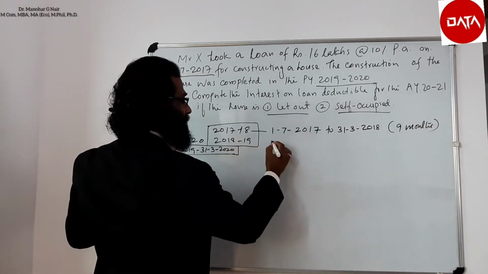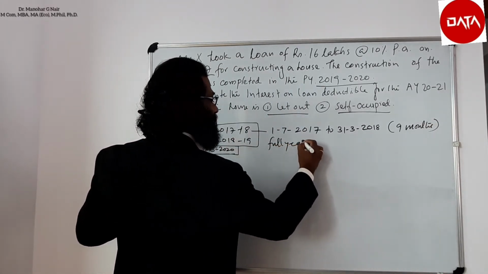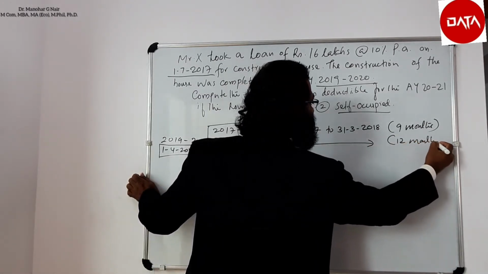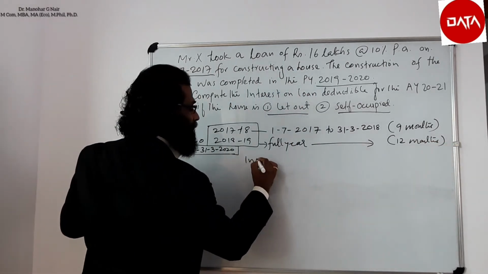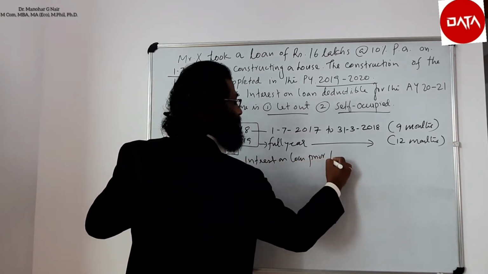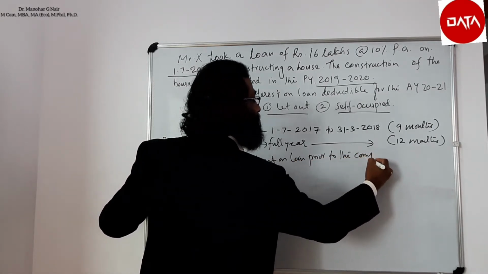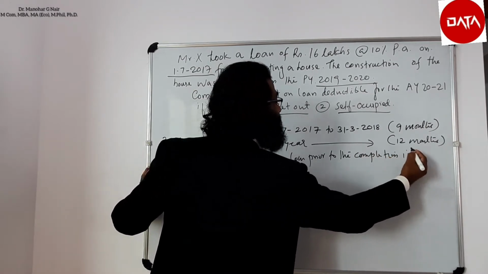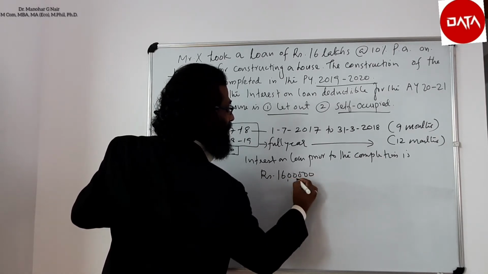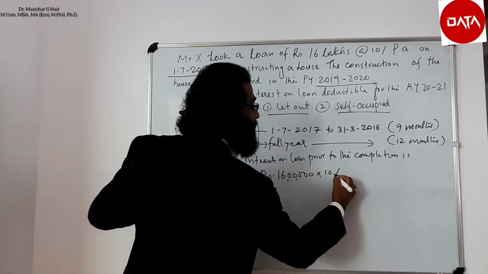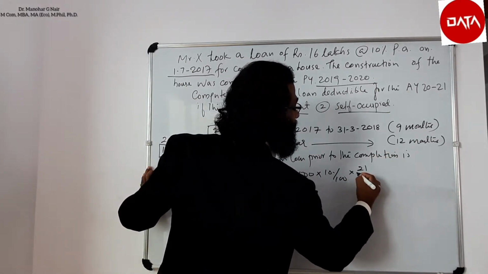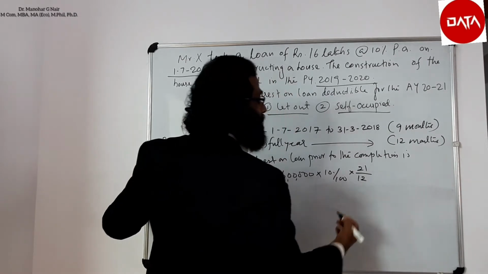Then this full year is 12 months. So interest on loan prior to the completion is rupees 16 lakhs into 10% into 21/12.